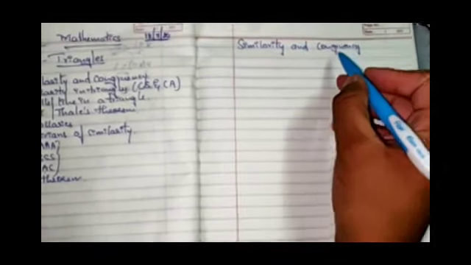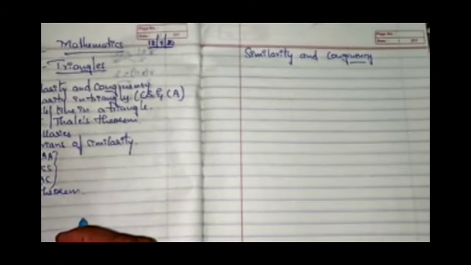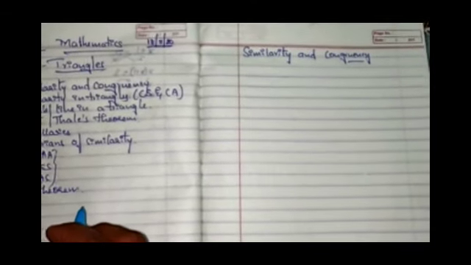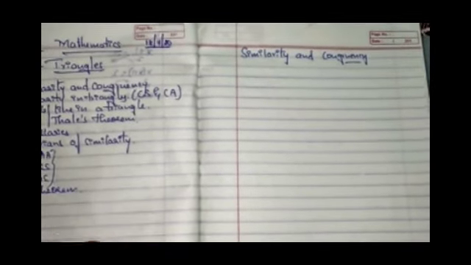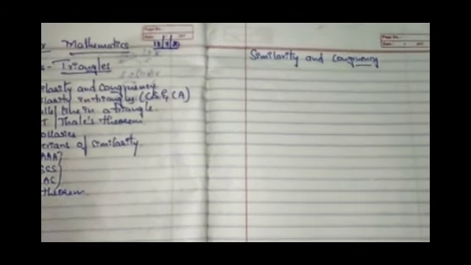As you all know, congruency means the things which coincide exactly on each other. For example, our two palms coincide exactly, so our palms are congruent to each other. And what is similarity? Similarity is something which looks alike.